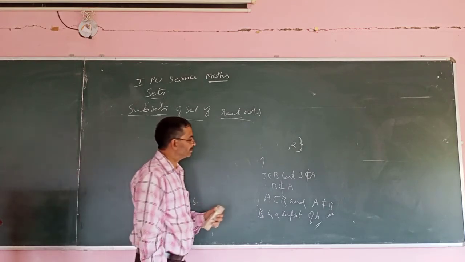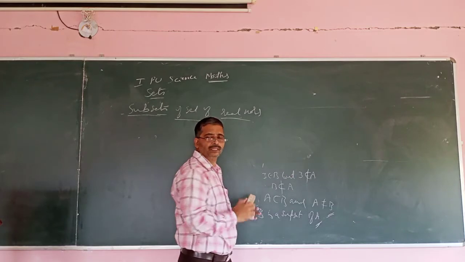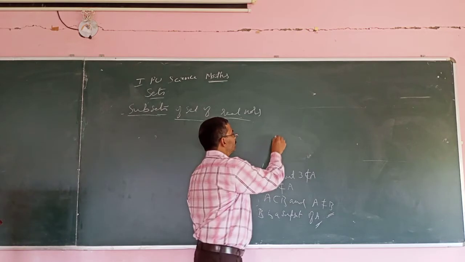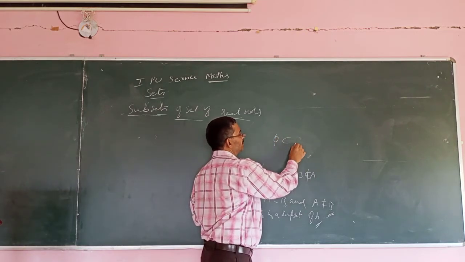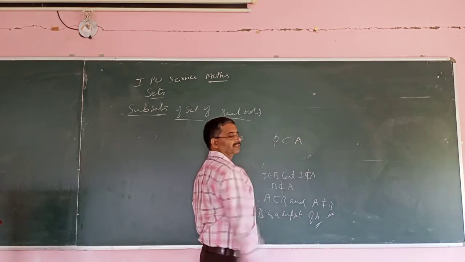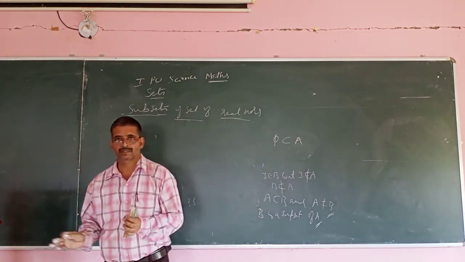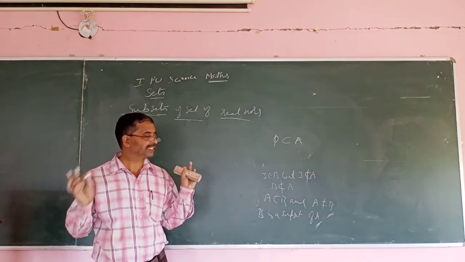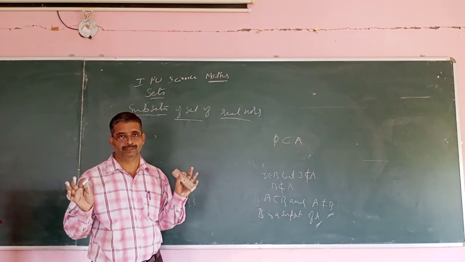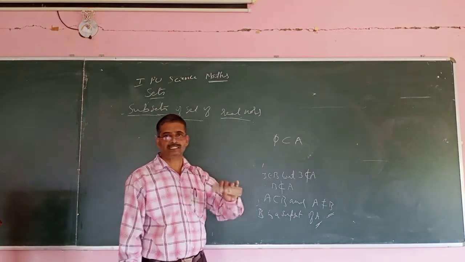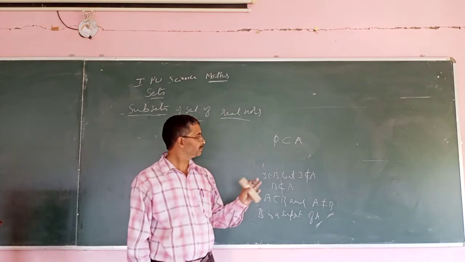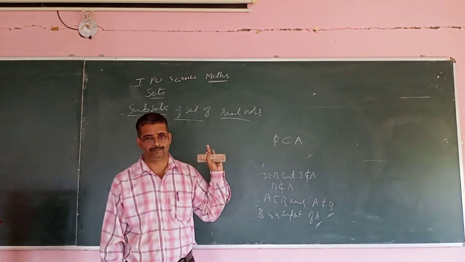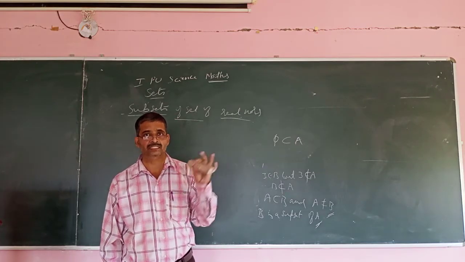So always remember, if A is any set, the null set is always a subset of that set. This point you have to remember. The null set is always a subset of any set. You take any set, the null set is one of its subsets.